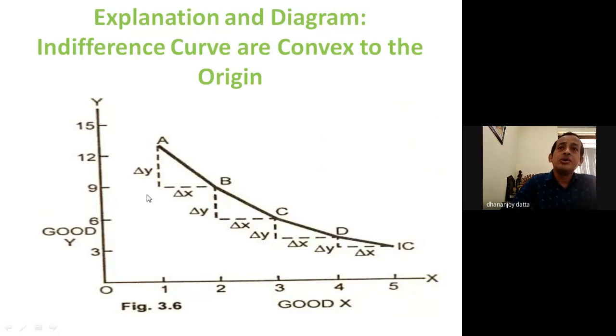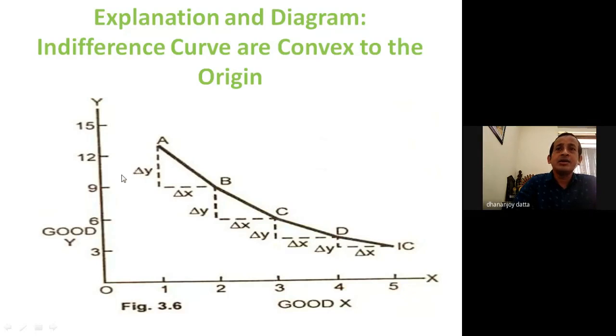Now, if we consider the y good, delta y, there are 4 points on the indifference curve. This indifference curve is indicated by IC. Here you can see 4 points, A, B, C, D. These are 4 different combinations of the 2 goods x and y.